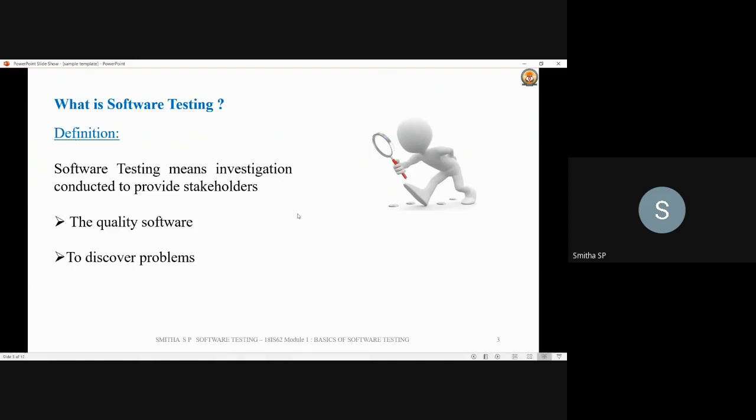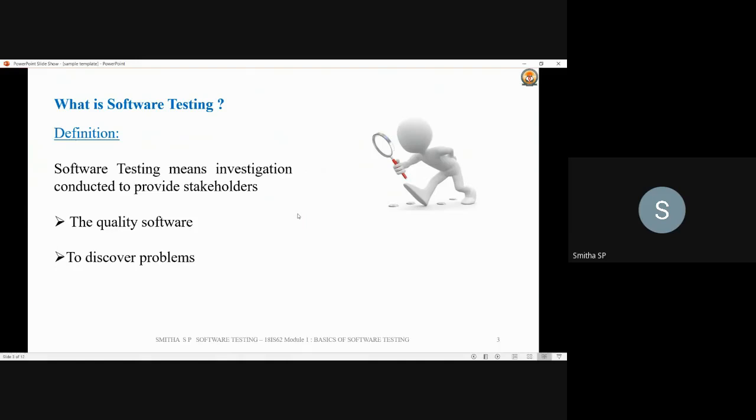Because the two main reasons are, first, to make a judgment about the quality. That's what you have to judge: the quality of the software or its acceptability. For that judgment, or to accept the software, you have to carry out the testing process. And the second thing is, as I said, to discover whether there are problems in the software or not. Okay, next, we test because we know that we are fallible.